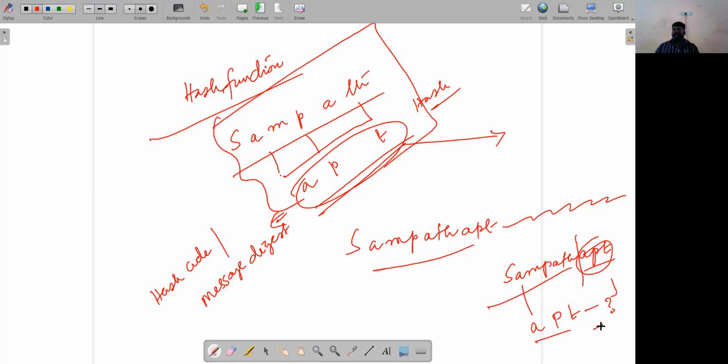If the values match, it means that during the transmission the data was not altered. Suppose this is the data I transmitted, but the receiver received K instead of P. Now the receiver will do the calculation again. Instead of P, he'll get K, APT, and he'll compare it with AKT. So this data does not match.